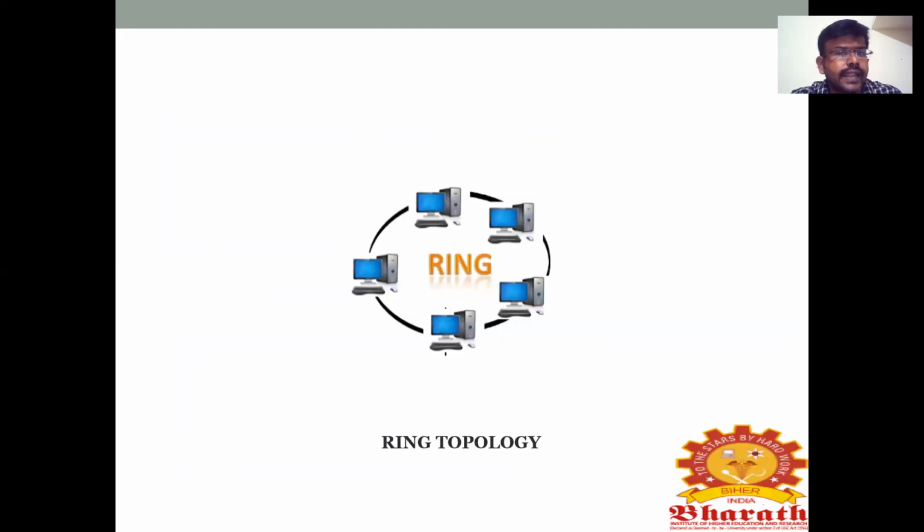This is the diagram of ring topology. Here I have given 5 systems. Each system is connected to the next system and shares the information one by one through the ring. It is in ring manner. So from one system to another system, the information is passed in the form of tokens. That token will contain the data as well as the address.